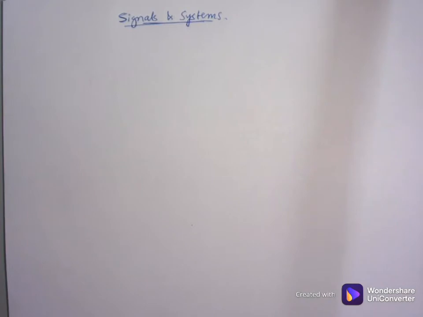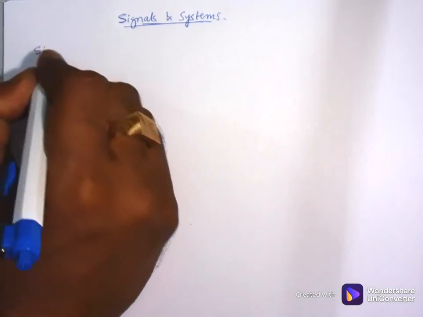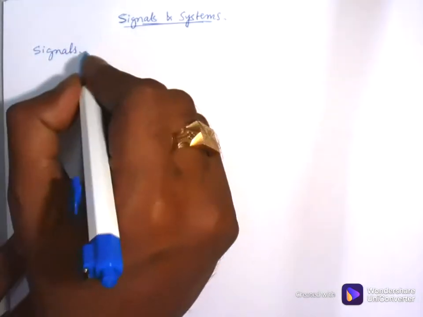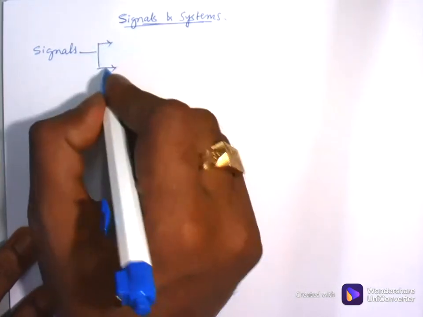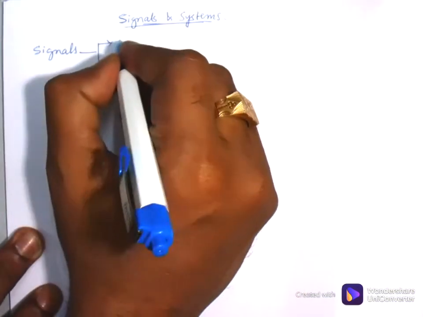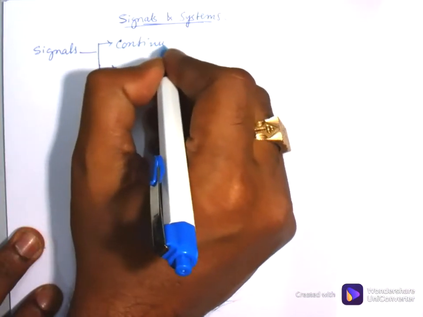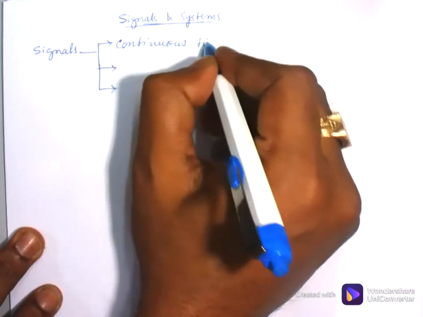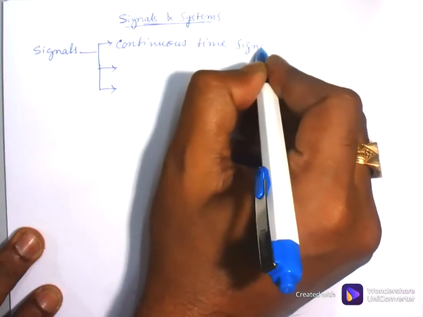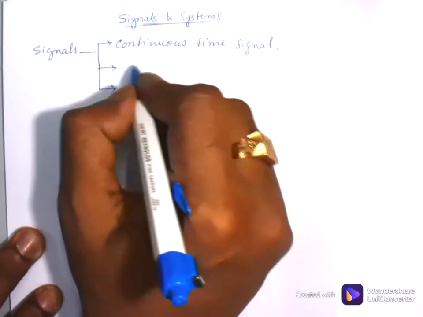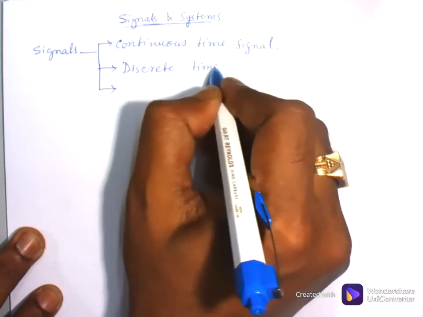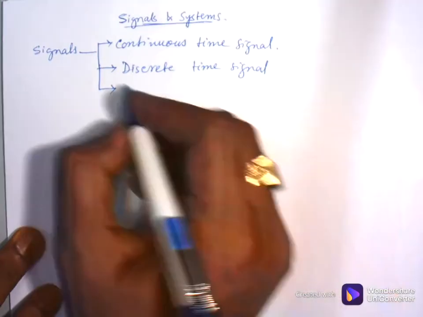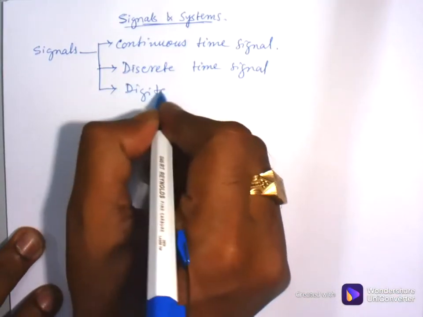Now types of signals. As I told, signal has mainly three types of classification. First one is continuous time signal, discrete time signal, and digital signal.